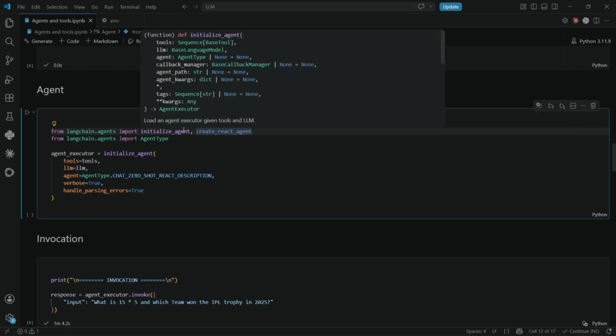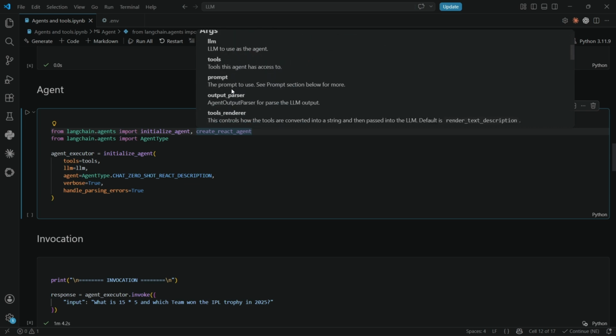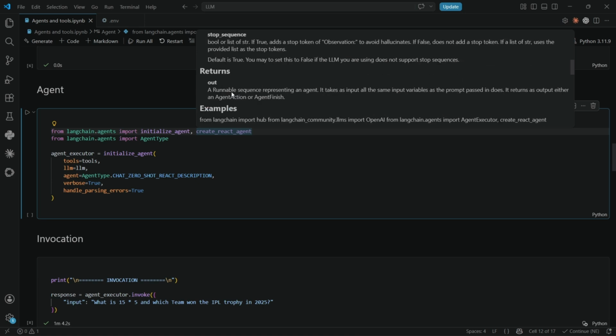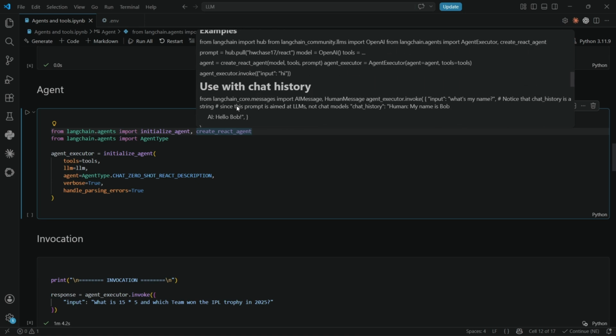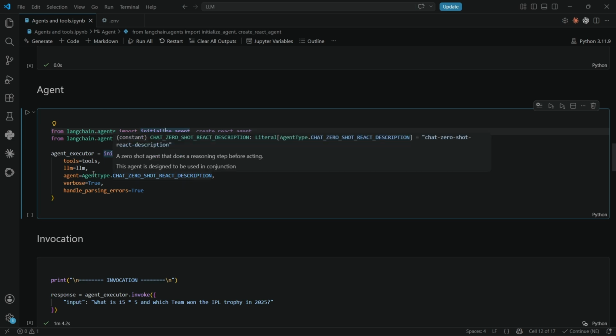And for initialize agent, we need to provide only tools and LLMs. That's it.